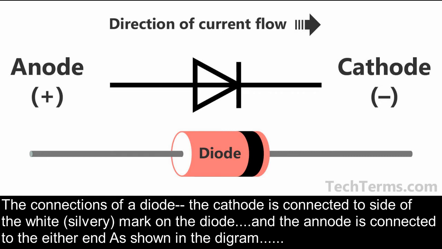Uses of diode. A diode is used to convert alternating current to direct current. Because of its property of allowing the current to flow from only one direction, it can convert the alternating current to direct current.